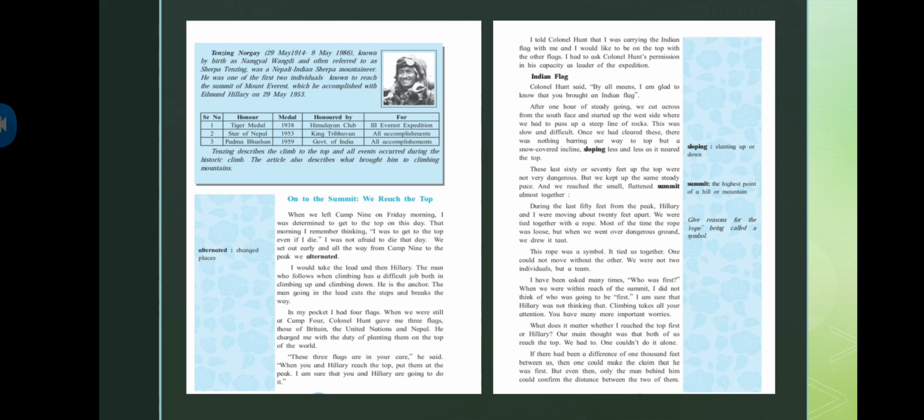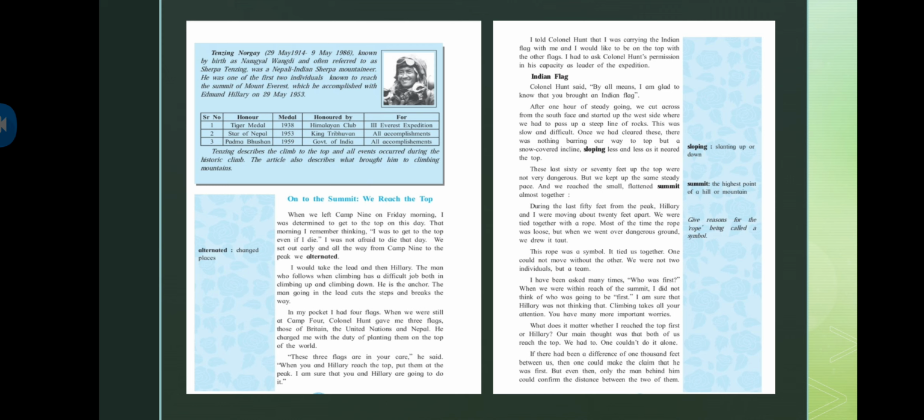Most of the time, the rope was loose, but when we went over dangerous ground, we drew it taut. So, what he's saying, most of the time the rope was a bit loose, but as they were coming towards dangerous ground, or a risky place, they made sure that the rope was tight enough.